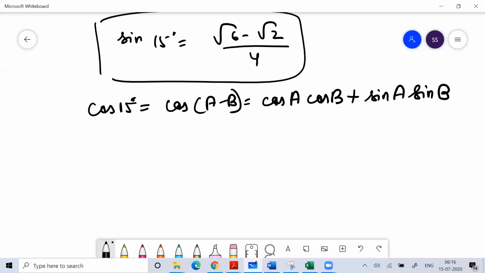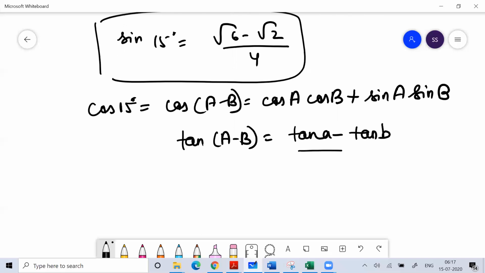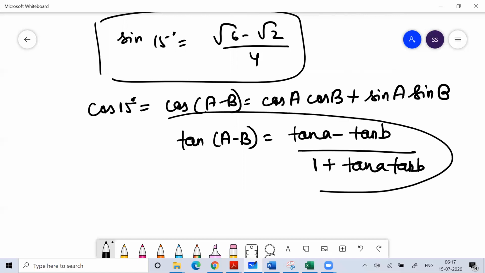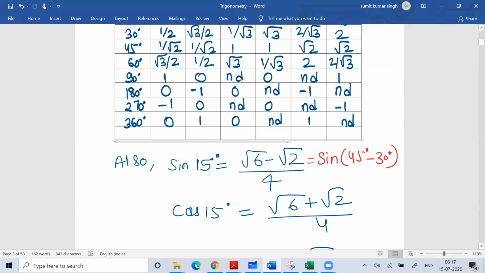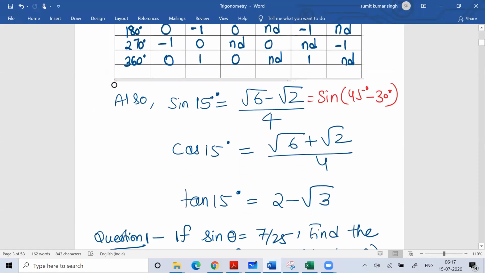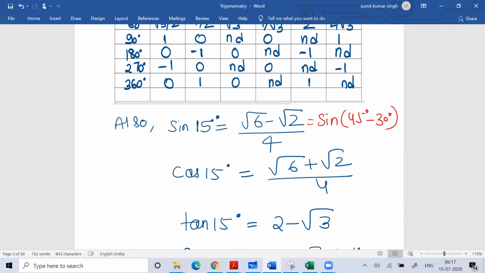Similarly, you can also use the relationship of tan(a minus b) to calculate the value of tan 15 degrees. So tan(a minus b) is nothing but tan a minus tan b divided by 1 plus tan a into tan b. I hope you know this. Fine. So this conversion you can use to find the value of sine 15 or sine 75 degree also, if I ask you. And any angle, you can use this conversion to find their values.